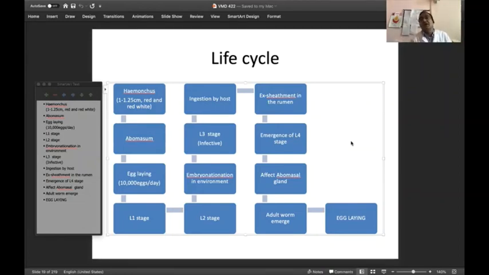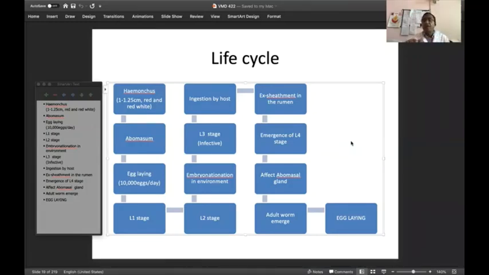Now one thing is very, very important here: the moisture content. If the animal goes for grazing in the morning, if you send goats and sheep for grazing in the morning, there is a greater chance of getting infection from these parasites. So this should be kept in mind. If you are sending sheep and goats for grazing, especially in the winter season, allow them to graze in the afternoon, because in the afternoon the dew drops and the moisture on the top of the grass get dry, and there is less chance of infection with the larva of Haemonchus contortus. The infection also depends upon the quantum of larva present and the amount of grass taken by the animal.